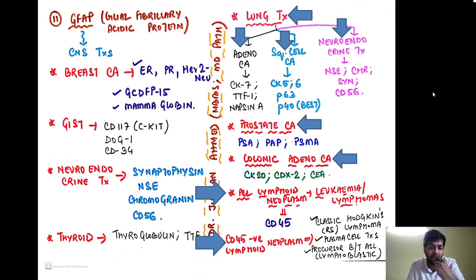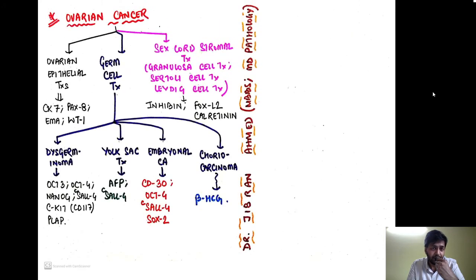All lymphoid neoplasms express CD45 except certain lymphoid neoplasms. Those are classic Hodgkin lymphomas, where the RS cells are negative for the CD45 marker. Plasma cell tumors, as well as plasmablastic tumors, and the precursor B or T cell ALL, which are lymphoblastic in nature. So these are the CD45 negative lymphoid neoplasms. In case of ovarian carcinomas, we are having 3 different types.